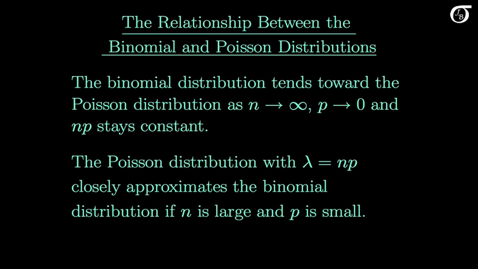In fact, this is why the radioactive decays of plutonium has a Poisson distribution. Even for a tiny bit of plutonium, there are a very large number of atoms, and each one has a tiny probability of experiencing a radioactive decay in a 2-second period. So in the example we just worked through, it was in its underlying nature a binomial problem with a very large n and a very small p, and that's why the number of radioactive decays is very well approximated by the Poisson distribution. I have videos that explore this relationship in greater detail.